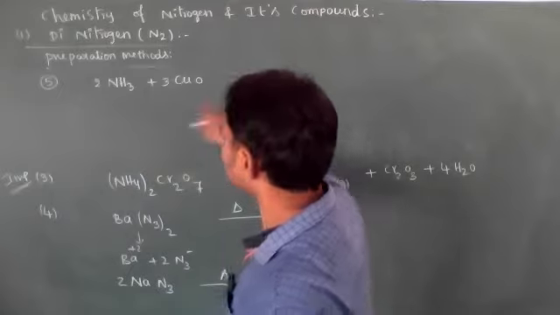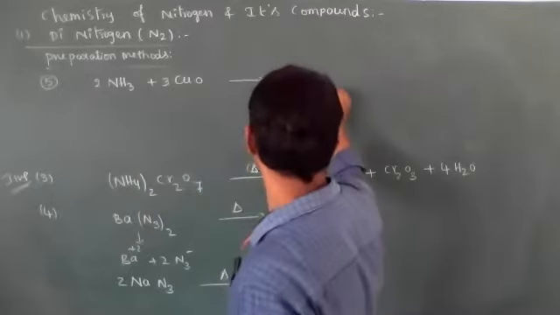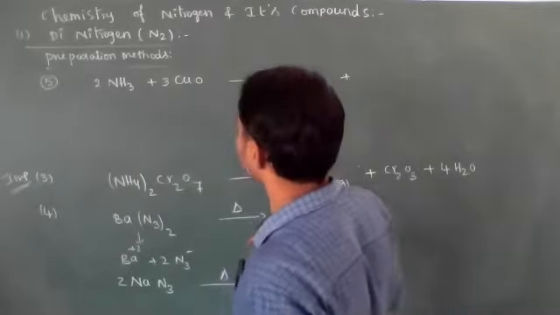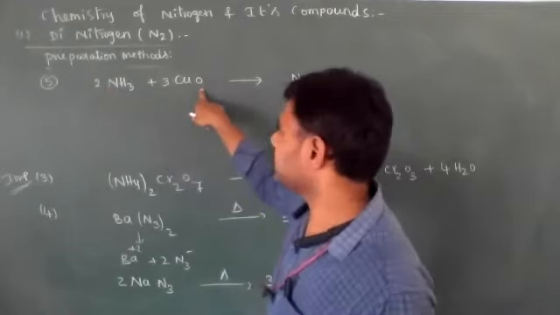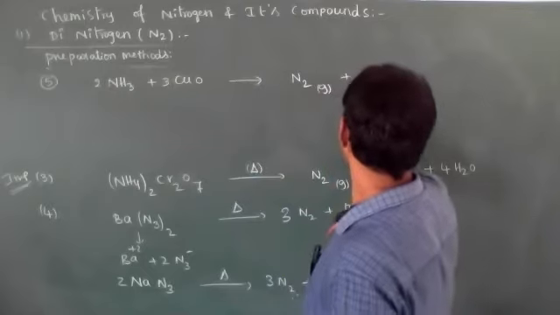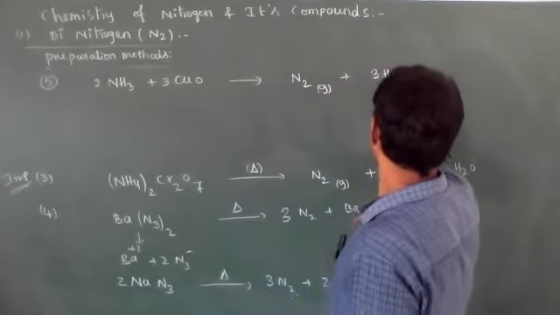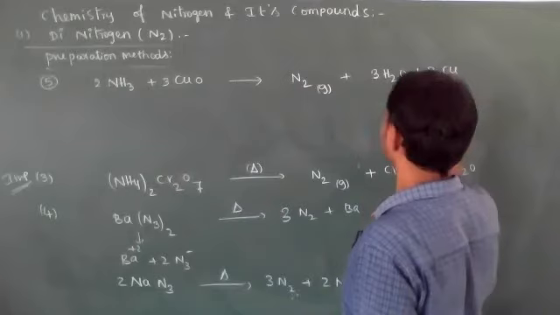For N2 we need to take 2 moles of ammonia, producing N2 gas plus 6 hydrogen atoms and 3 oxygen atoms giving 3 moles of water and 3 moles of copper.